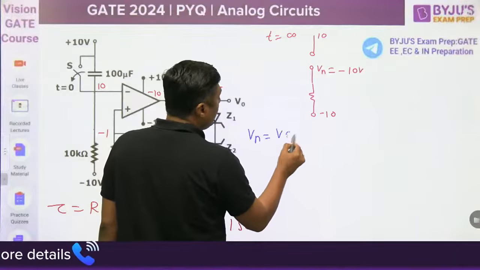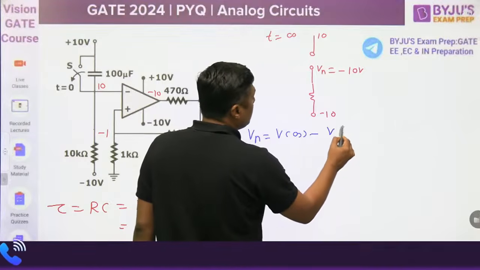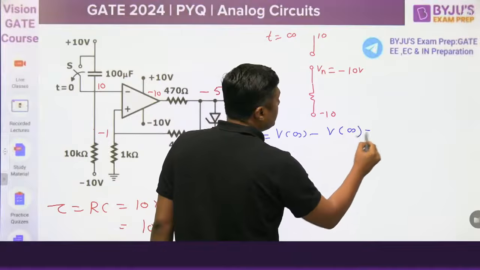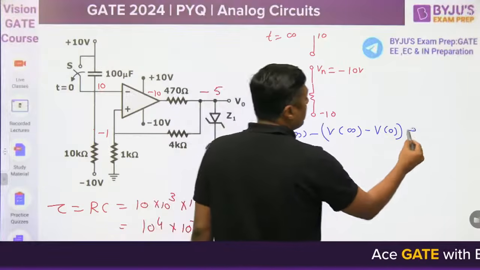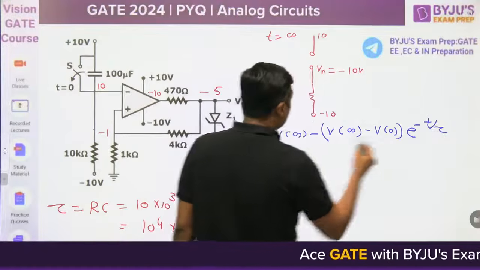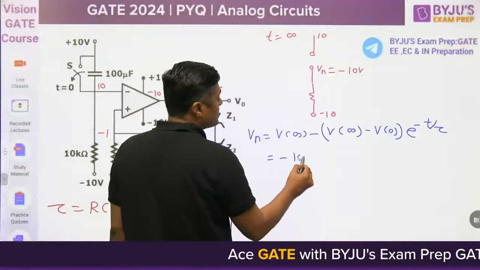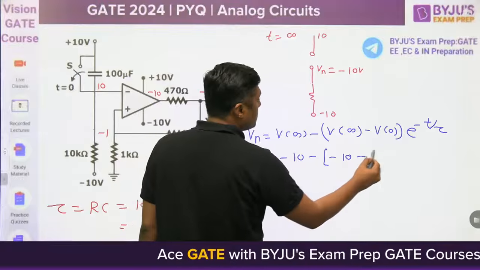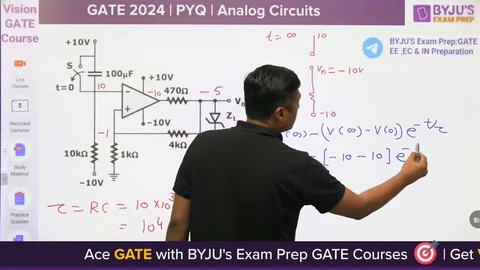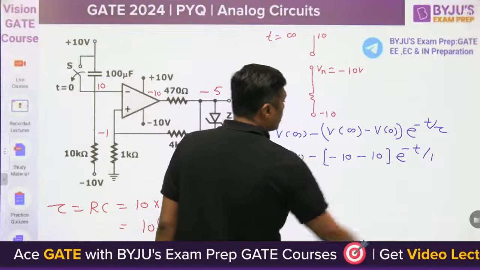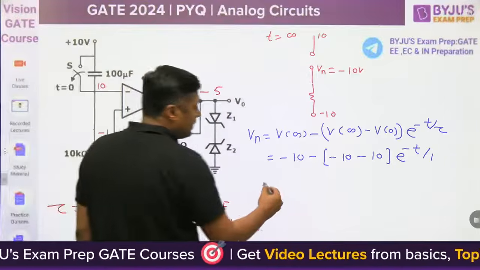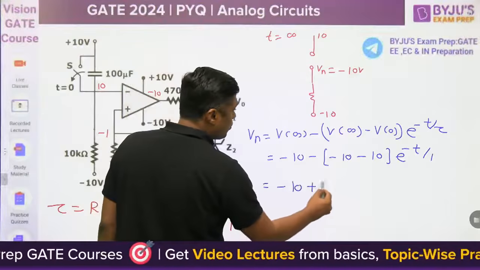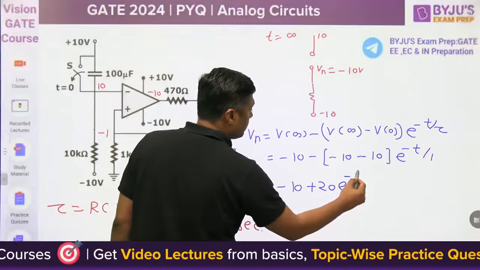What is the final value of the VN? What is the initial value of the VN? e raised to power -t by tau. The final value is -10. The initial was 10. t by 1, because the time constant is 1 second. Then this will become -10 plus 20 e^-t.